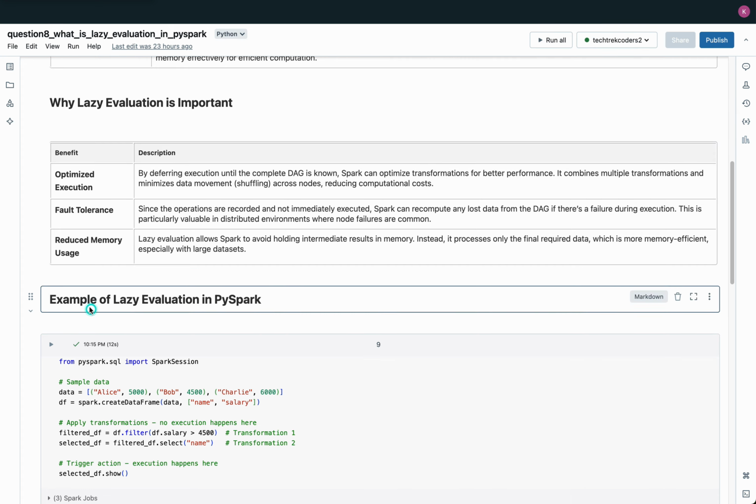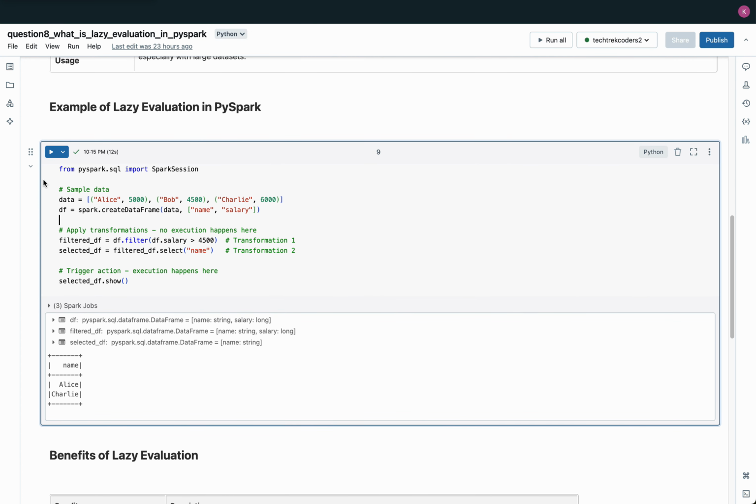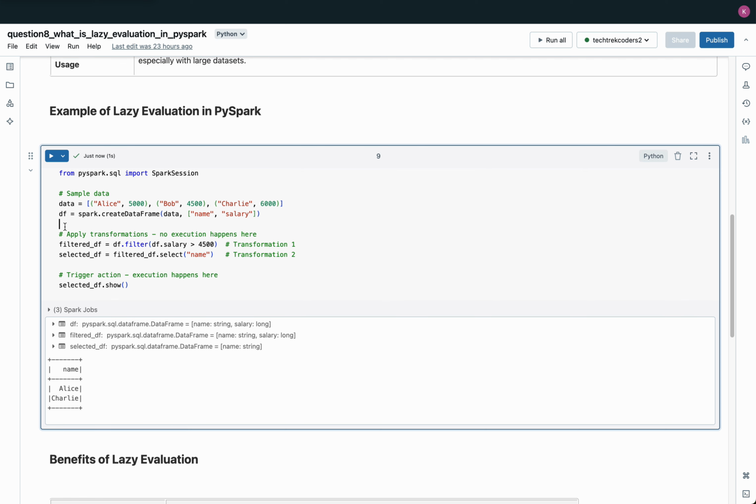Example of lazy evaluation in PySpark. In this example, we begin by creating a Spark session and defining a small sample dataset with names and salaries. This data is used to create a DataFrame in PySpark. The code then applies a series of transformations which illustrate PySpark's lazy evaluation in action. The first transformation, filter, filters out rows where the salary is less than or equal to 4,500, keeping only those rows where the salary is greater than 4,500.